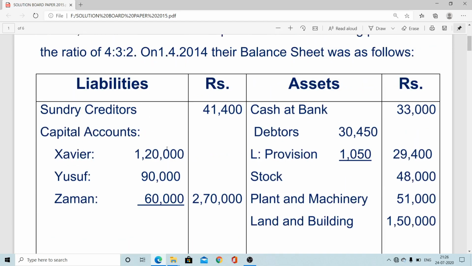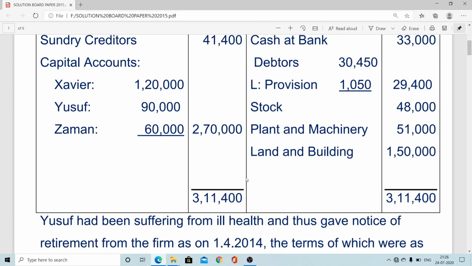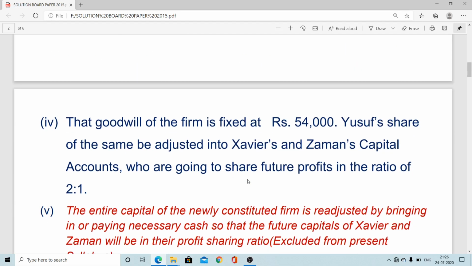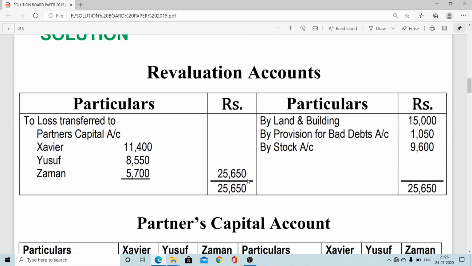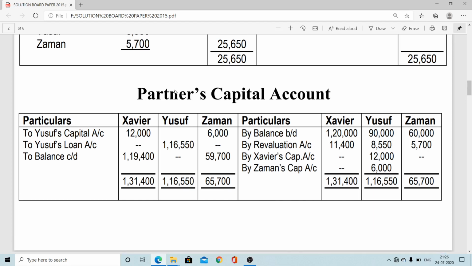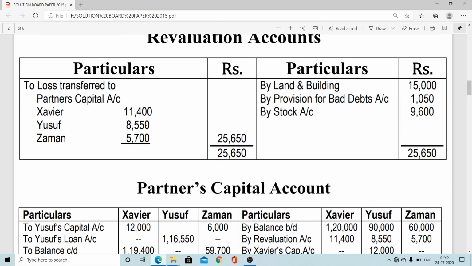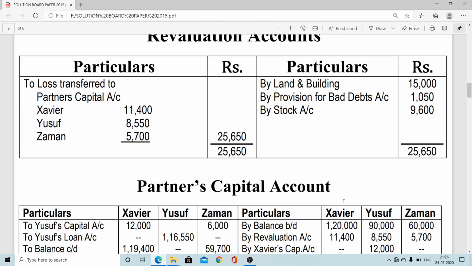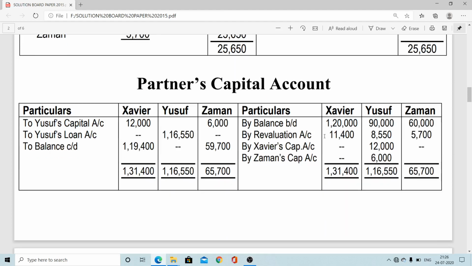There are no unlisted profits, so only the opening balance of capital, revaluation profit and the goodwill part. Very simple, only three adjustments. Profit on revaluation we have to put on the credit side: 11,400, 8,550, 5,700, the amount we have posted on the credit side of revaluation.